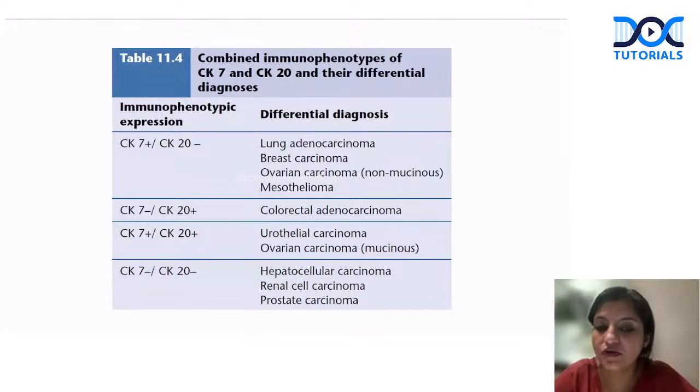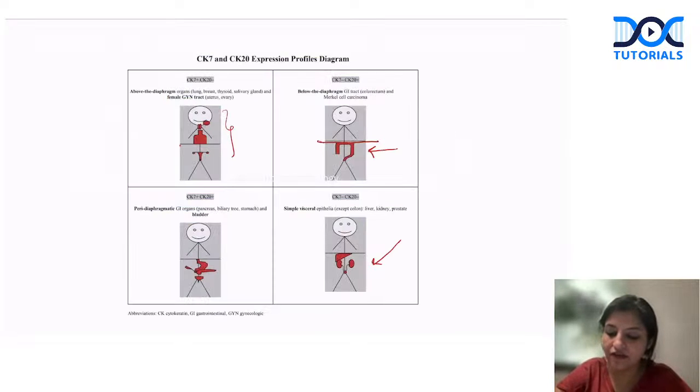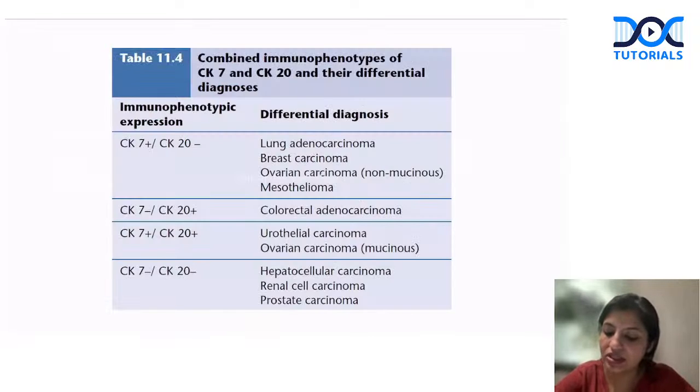Please remember the profiles of CK7 and CK20 because they are very commonly asked. The simple rule of life: draw a line at the diaphragm. Anything above it is CK7 positive and CK20 negative. That means your lung, breast, and in lung also mesothelioma. Mesotheliomas are also positive for CK5/6. That is what you have to remember. And calretinin is a very important marker for mesothelioma.